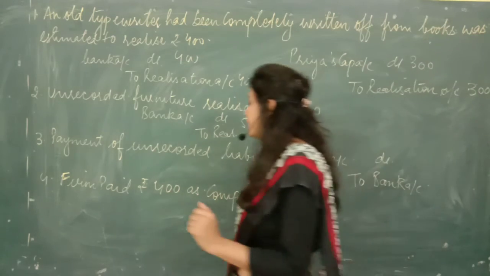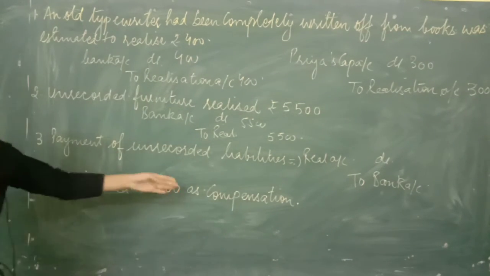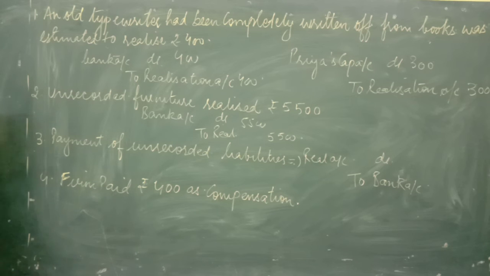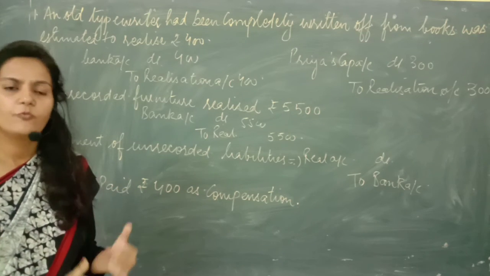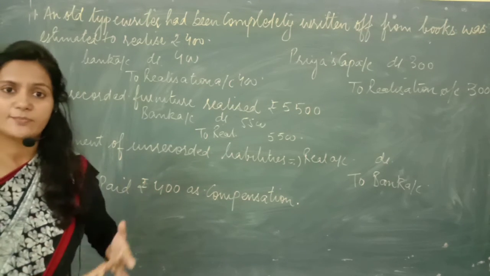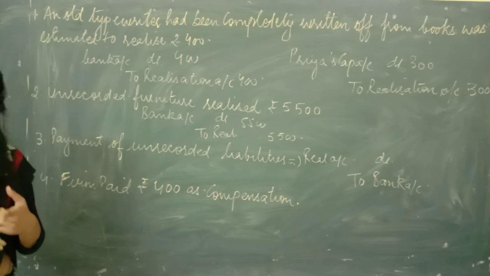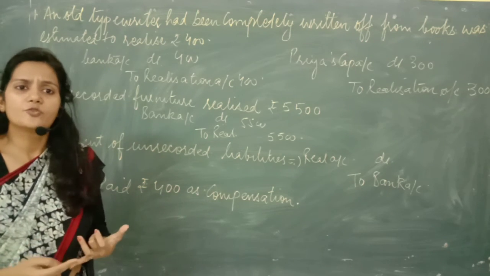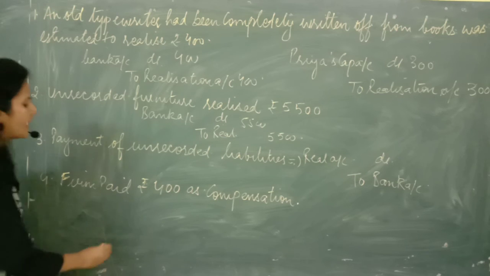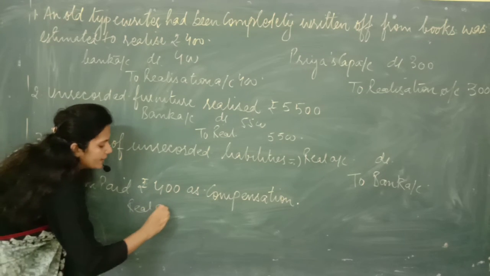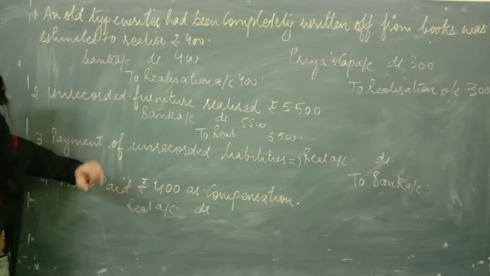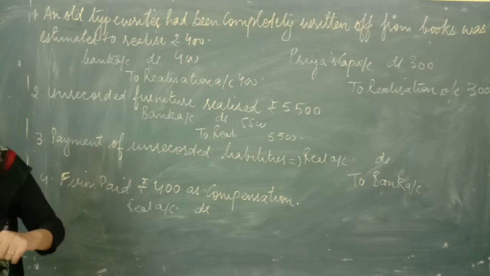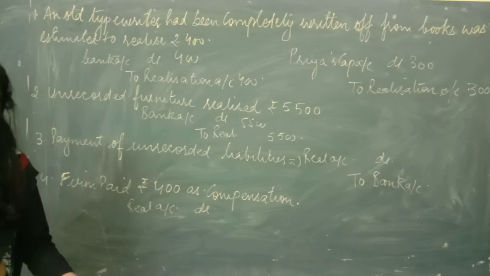Last is firm paid rupees 400 as compensation. Very simple, just the same. See girls, see students, whether the firm pays any compensation, any dissolution expenses, or any liabilities, what do we have to do? We always have to debit realization account only, because the book value of all the assets and all the liabilities we have already reduced to zero.